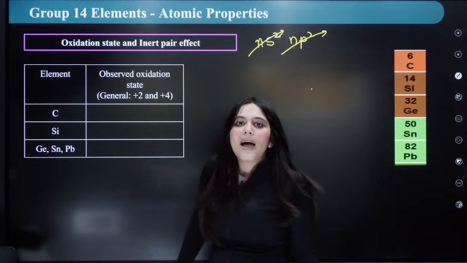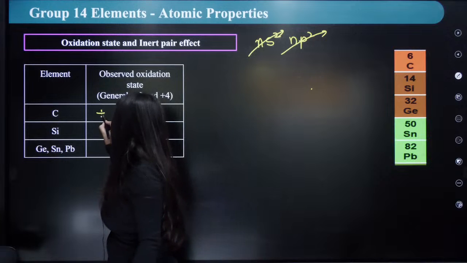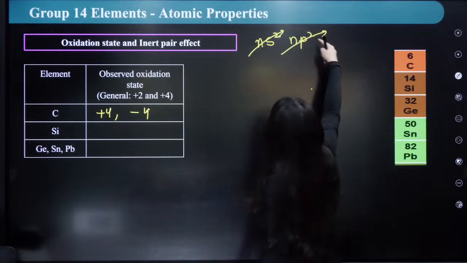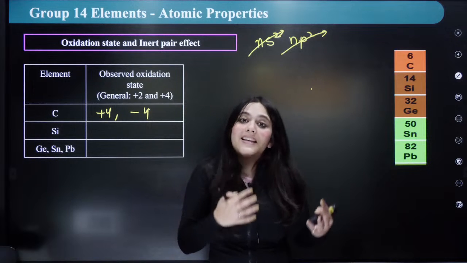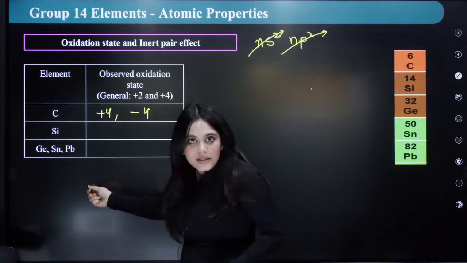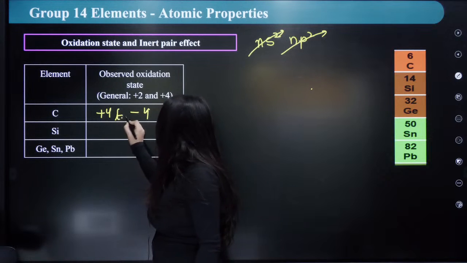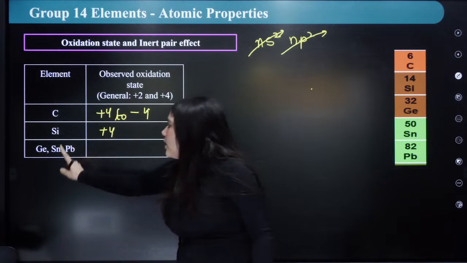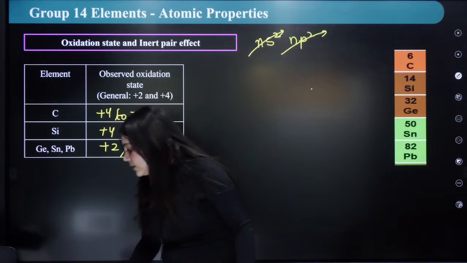Now let us see one by one which oxidation states are shown. Carbon will show mostly +4 oxidation state and sometimes -4. -4 means what? If the p orbital gets 4 more electrons inside it, then it will become ns2 np6. Again, it's octet, it's complete, right? So it can either show +4 or -4 oxidation state, correct? Or +4 to -4, I can also write. Silicon only shows +4 oxidation state. Germanium, tin and lead show +2 and +4 oxidation states.